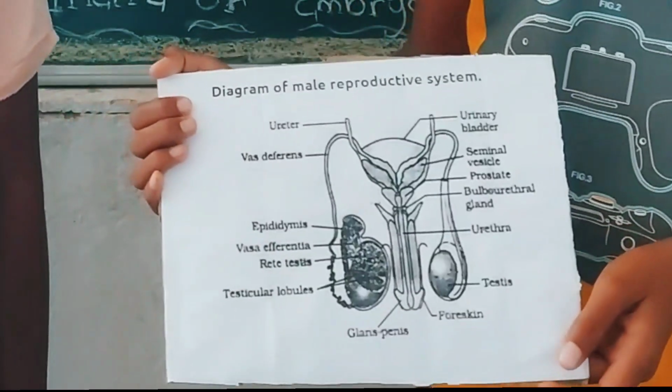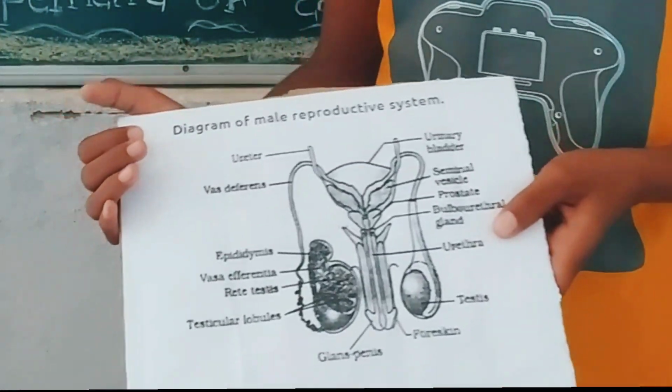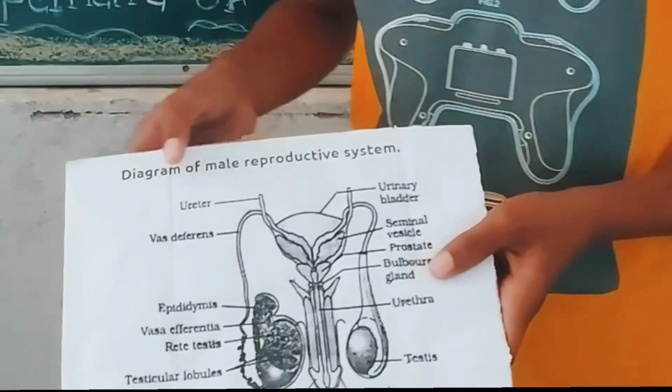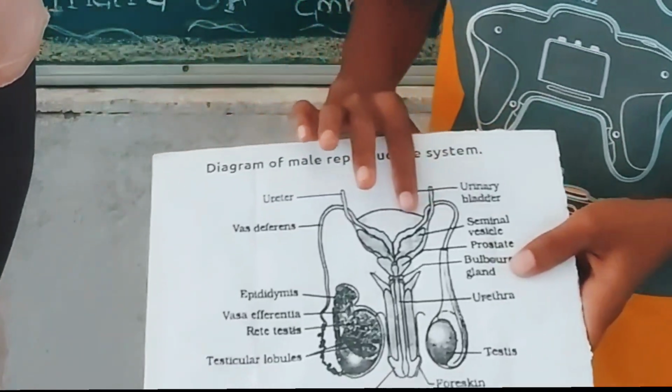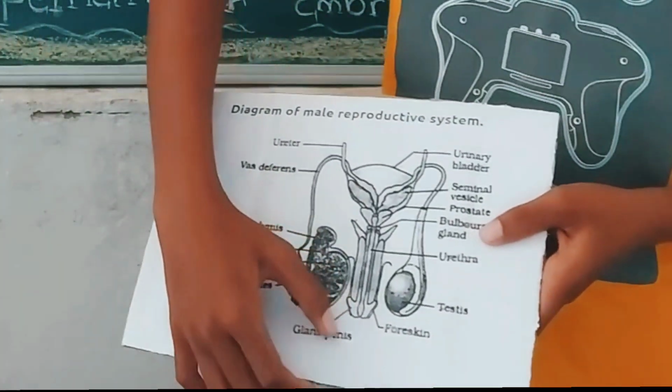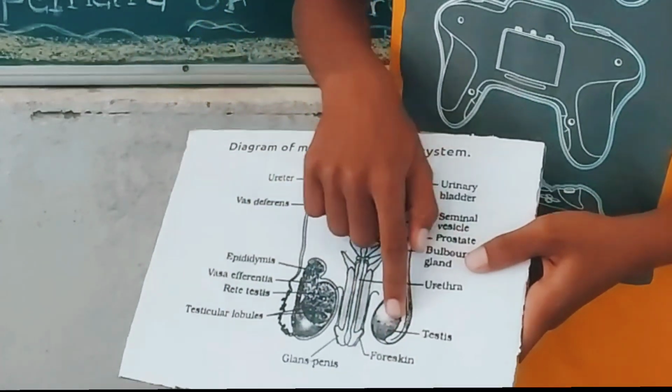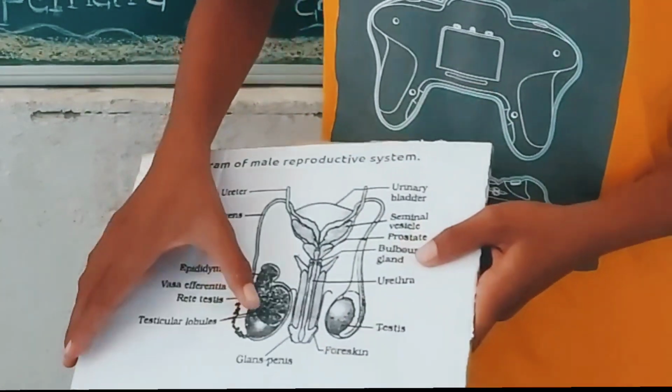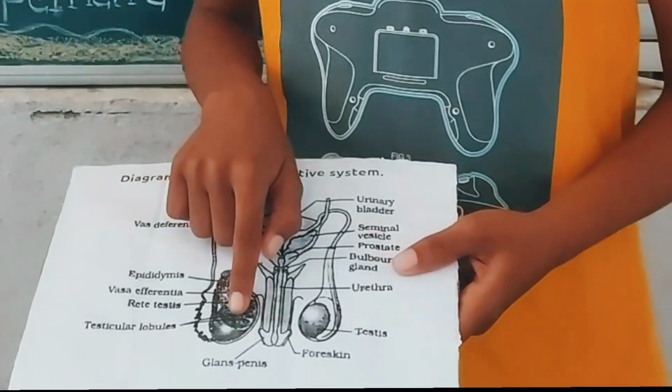Let us discuss the male reproductive system. This is the diagram of the male reproductive system. We will discuss only the main things. This is the ureter and this is the urinary bladder, and this is the glans penis, and this is the foreskin, this is the penis, and this is the testicular lobules.